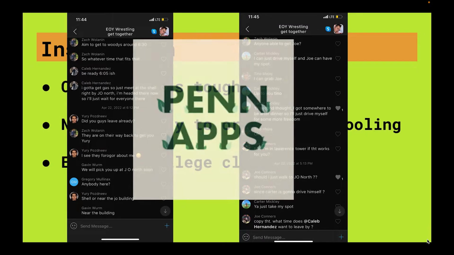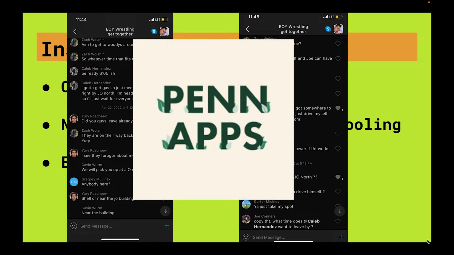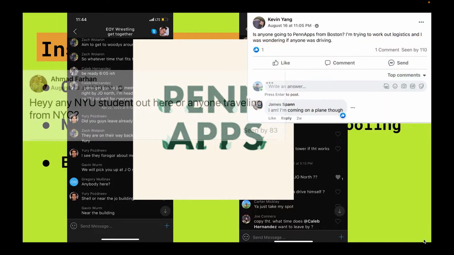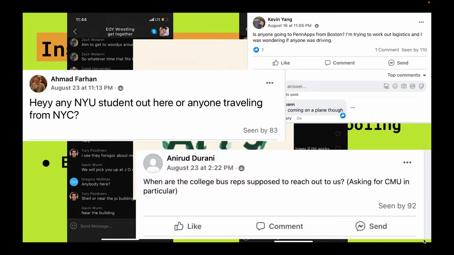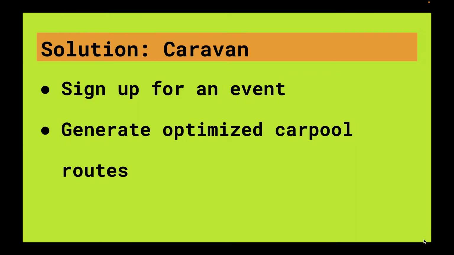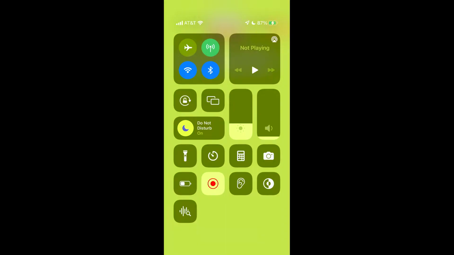With bigger clubs such as Penn Apps, this can get even more challenging and exponentially harder, while the carbon footprint even grows with people coming from all over the world. And that's why we designed Caravan, where you can fill out a form and sign up for an event, which would generate optimized carpool routes for you and your friends to quickly and safely get to your events.